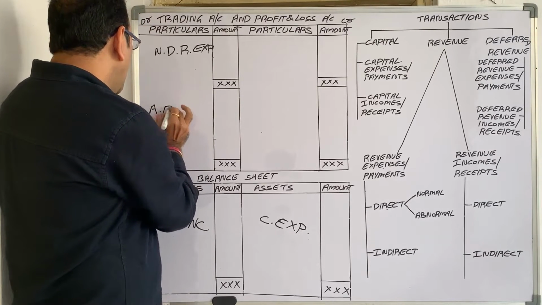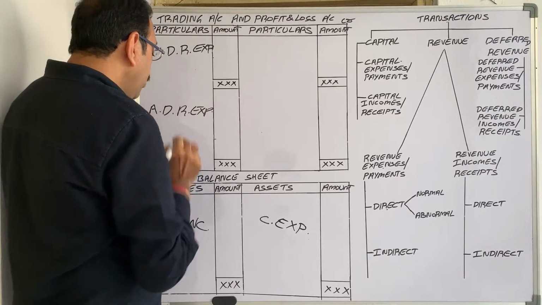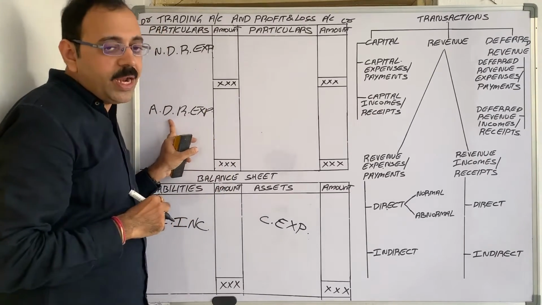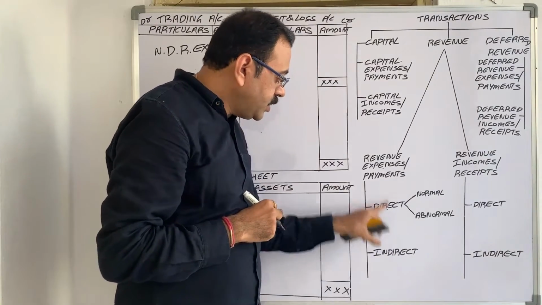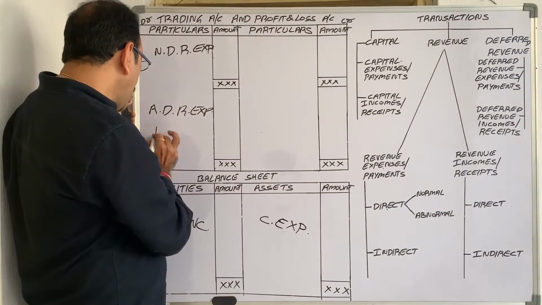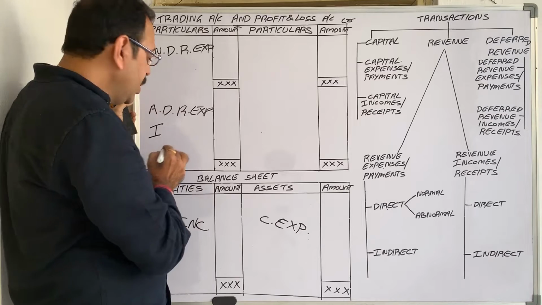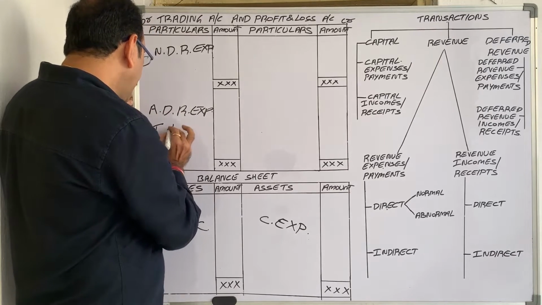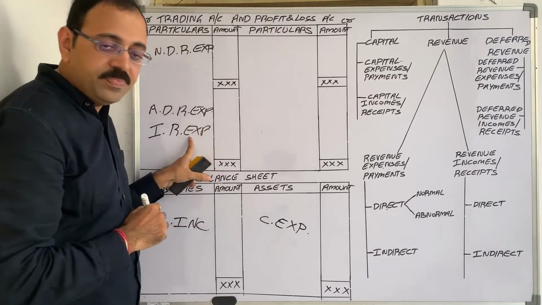Abnormal direct revenue expenditure we should debit to P&L account. And indirect revenue expenditure we always have to record in profit and loss account debit side. Indirect revenue expenditure comes here.